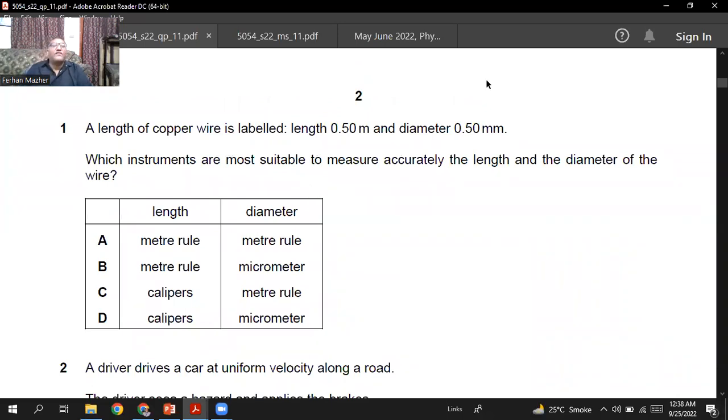A length of copper wire is labeled 0.5 meter. The length is 0.5 meter and the diameter is 0.50 millimeter. Which instruments are most suitable to measure accurately the length and the diameter of the wire? The length of the wire is half a meter, so we can use a meter rule, and the diameter of the copper wire is always measured with the micrometer. So I think length will be measured with the meter rule, and the diameter will be measured with the micrometer. So I think B is the right choice.